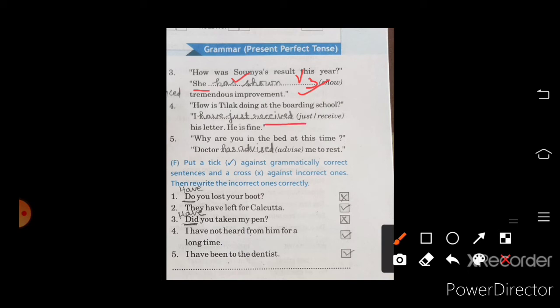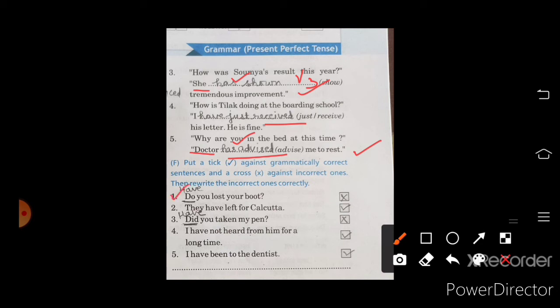Next sentence, why are you in bed at this time? Doctor has advised me to rest. With doctor, we use has here and verb third form is there. In the next part, we have to put a tick against the grammatically correct sentence and a cross against the incorrect one. Means we have to put the tick mark against the right sentence and a cross in front of the incorrect sentence, and also we have to correct that sentence.